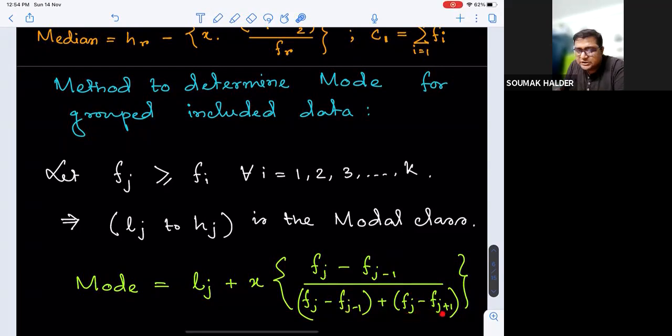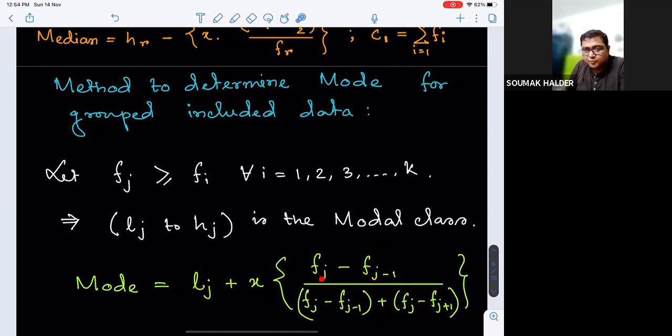That means how much the highest frequency is more than the frequency of the post-modal class. So the classes immediately preceding and immediately succeeding the modal class have frequencies Fj minus 1 and Fj plus 1 respectively, so from Lj, firstly we will decide the weightage.